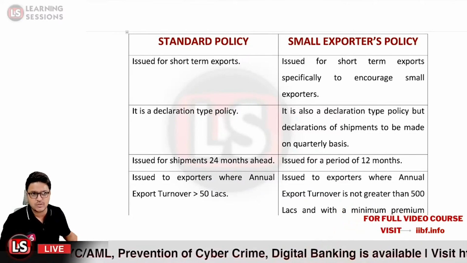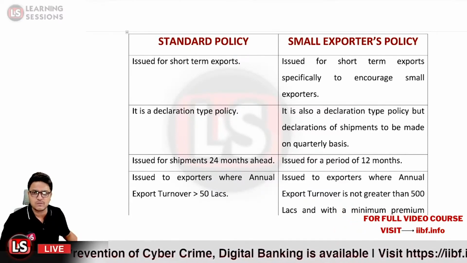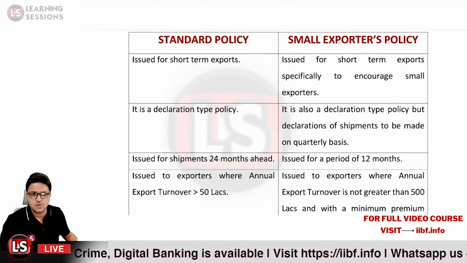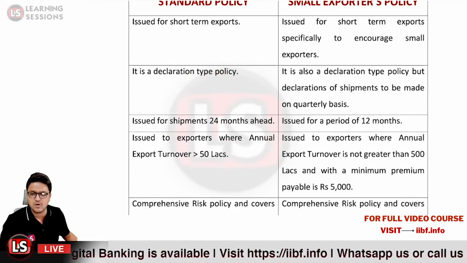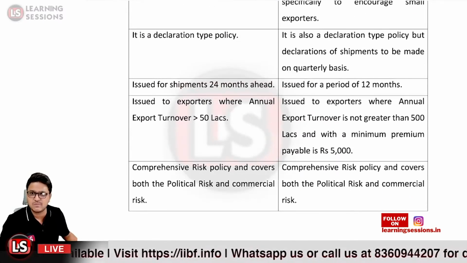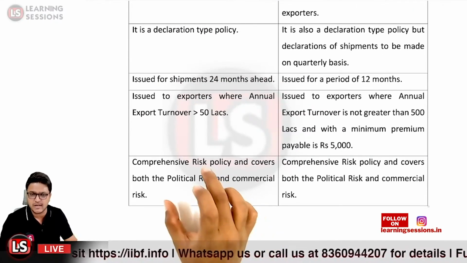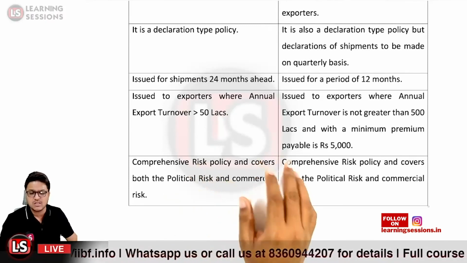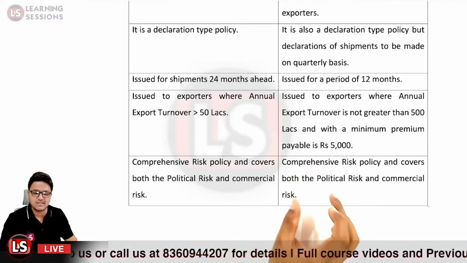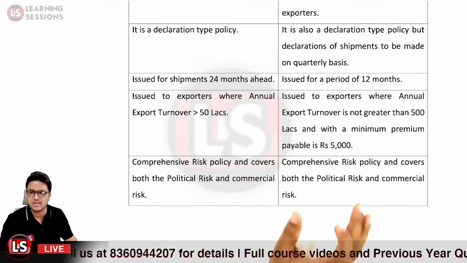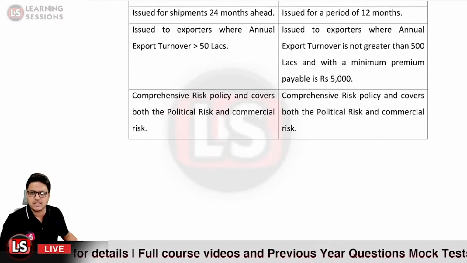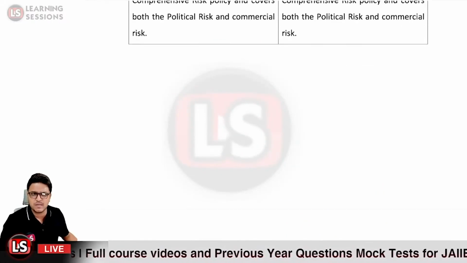Is that clear? So that is the basic difference between both of these policies and the risks which they cover. Whether it is a political risk or a commercial risk, these risks are covered under both the standard policy and the small exporter policy. There are different variants in this regard. So that was regarding the update. Now let us have a look at some questions based upon that.